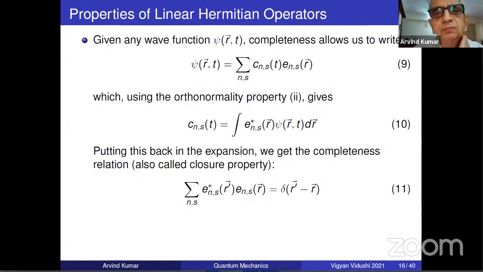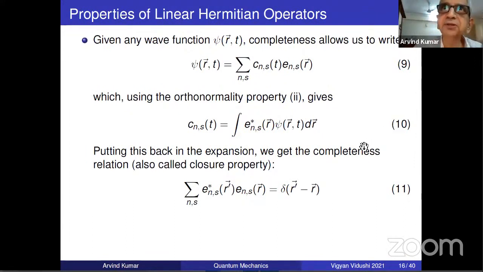Sir, there is a related comment. How can we change it? Because the symbol that we give is immaterial, just immaterial. The symbol we give to it is immaterial for this quantity because it is going from minus infinity to infinity in all directions. So is it anything wrong to say equal to the integral of E star NS R dash psi R dash T dr dash?